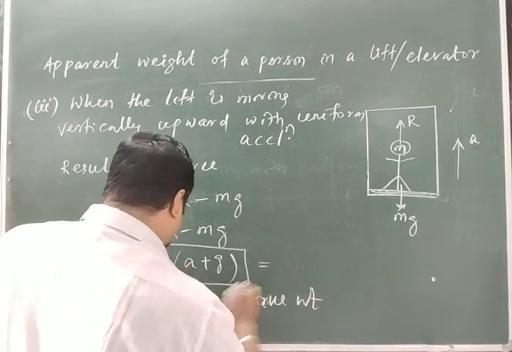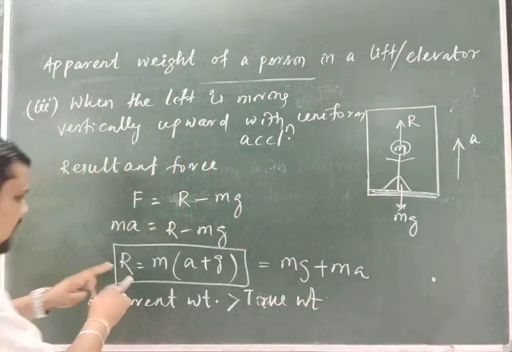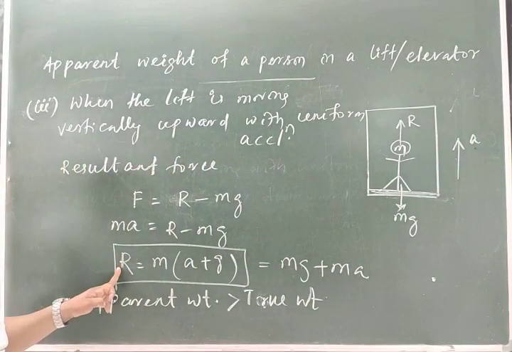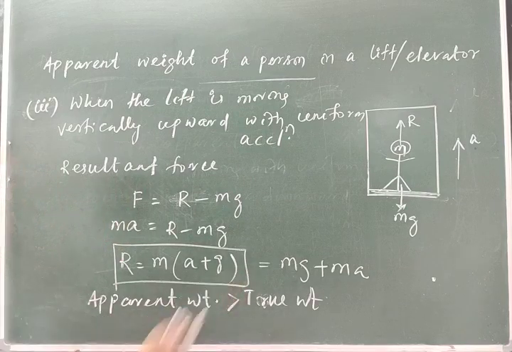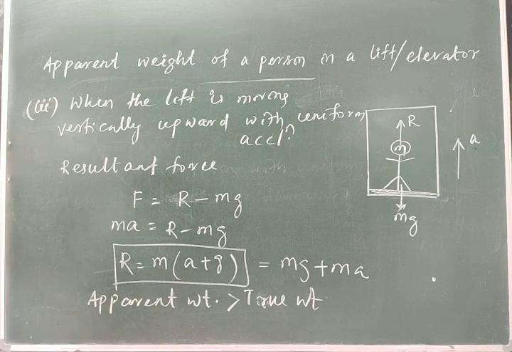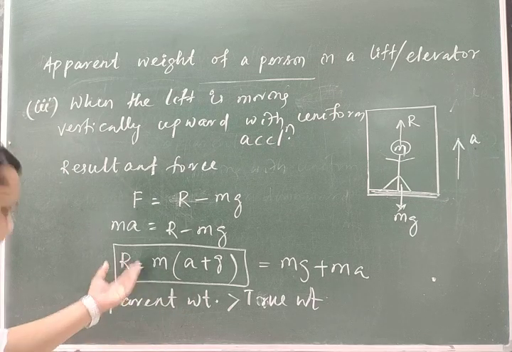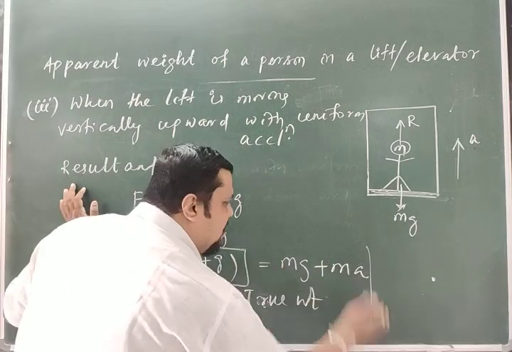R is equal to mg means apparent weight equal to true weight, but here R is equal to mg plus ma, so apparent weight must be greater than the true weight. So here you can say that the effective value of acceleration due to gravity, according to R, you can find out, the acceleration due to gravity here is not g.